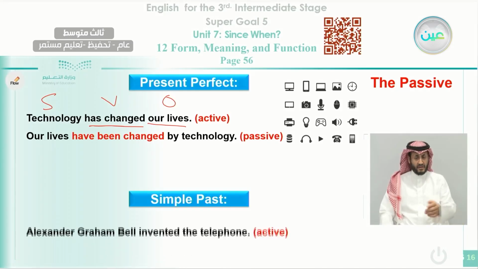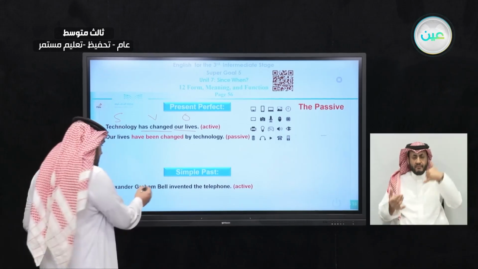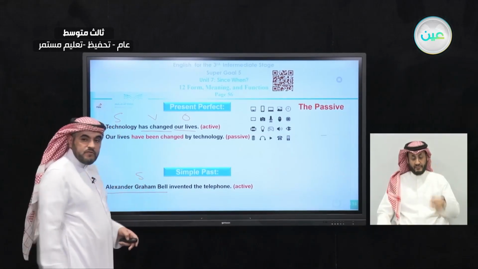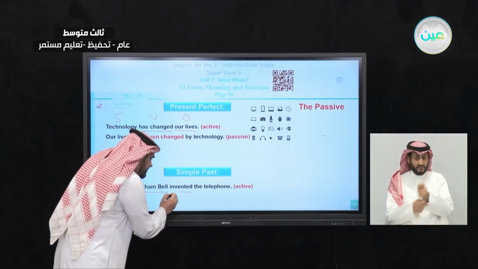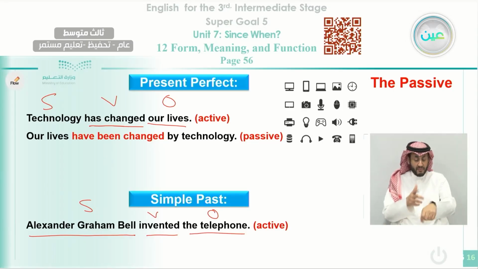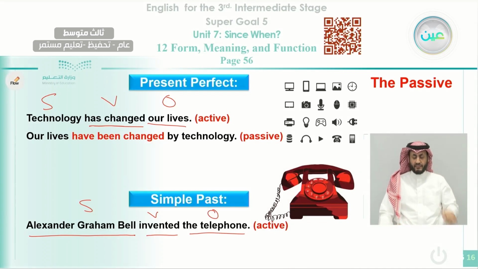If it is in the past, like this example, for example, Alexander Graham Bell invented the telephone. Okay, so Alexander Graham Bell is the subject here. Invented is the verb. The telephone here is the object. So how can I change the active form into passive? As always, I start with the object. What is the object here? The telephone.